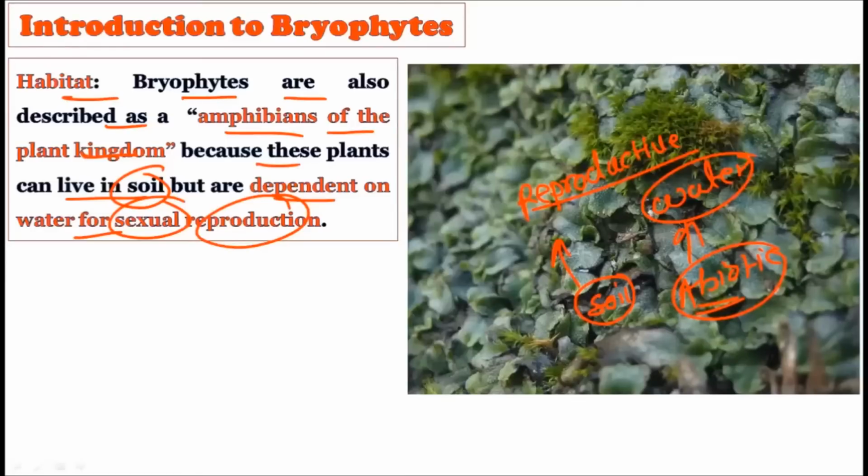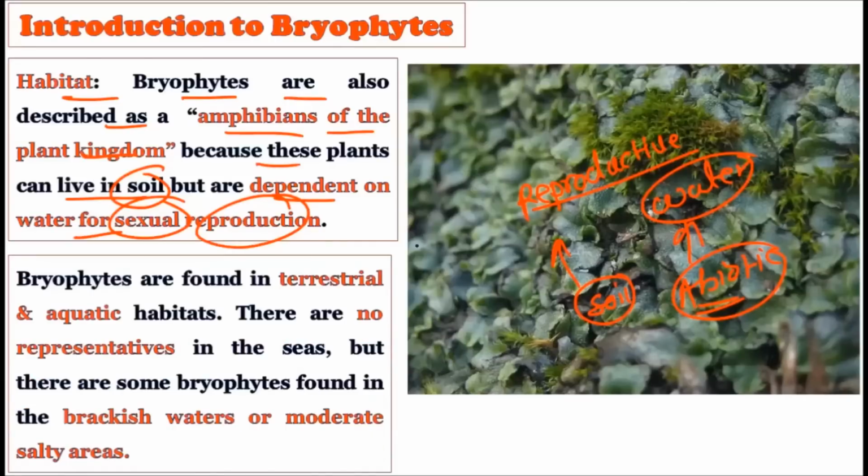So although they can use terrestrial land or the soil for their growth and development, they still require water for sexual reproduction. That is why we rightly describe them as amphibians of the plant kingdom. Half of their life cycle depends on the water, and half of their life cycle can live without the water. So that is why they are called the amphibians of the plant kingdom.